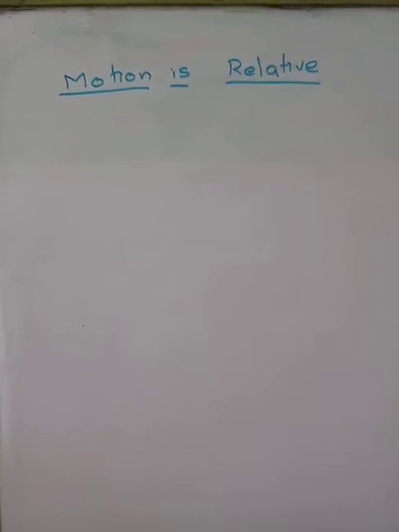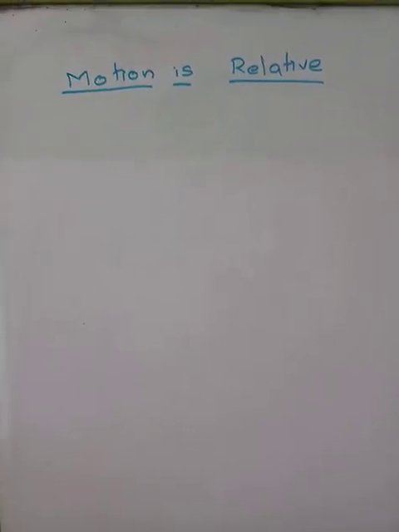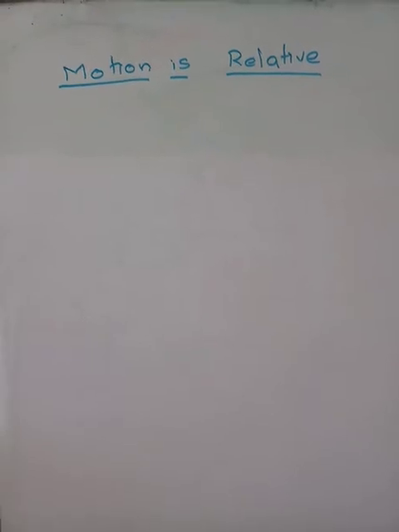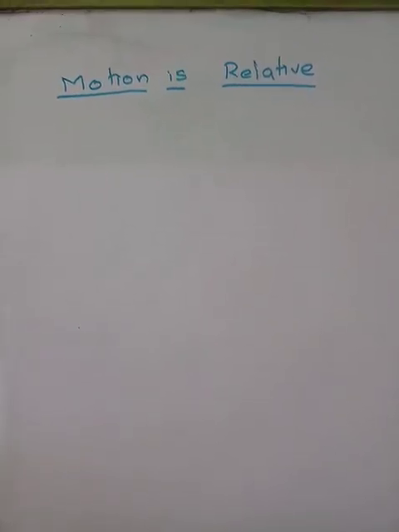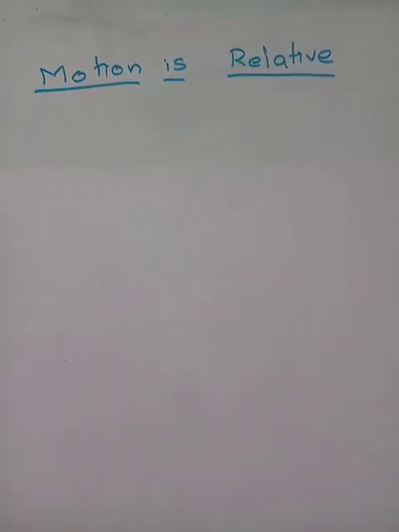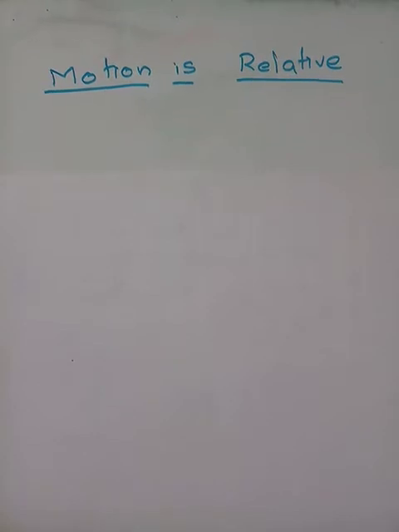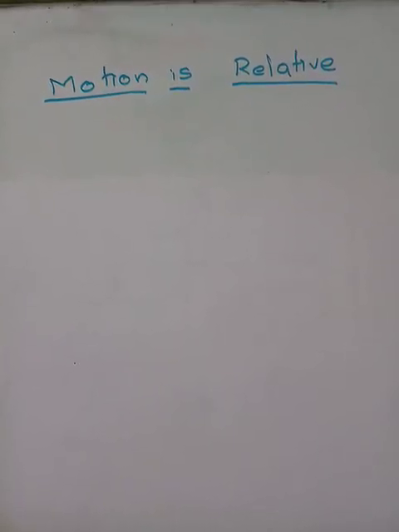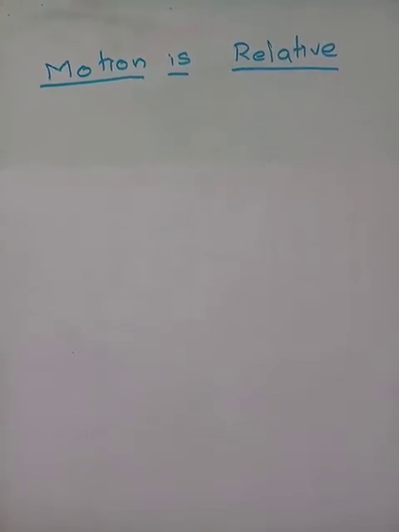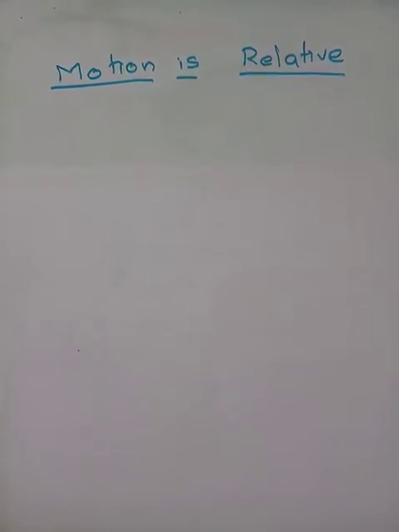Today's topic, the further topic of motion in one dimension, is relative motion. First, we try to understand the concept of how motion is relative. Let us first notice this topic itself: motion and relative. You very well understand what motion is. When an object is changing its position with respect to surroundings in time, the object is said to be in motion.